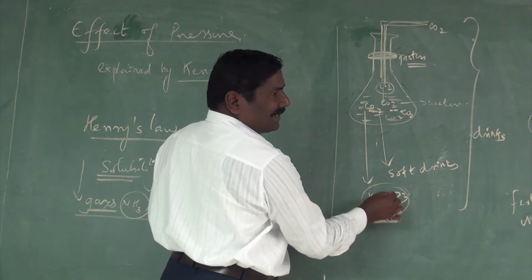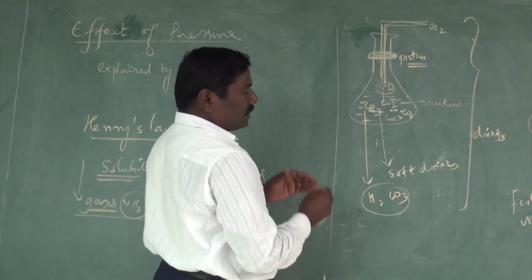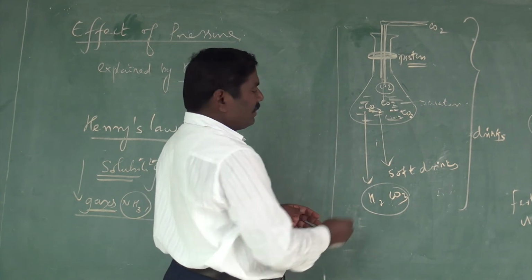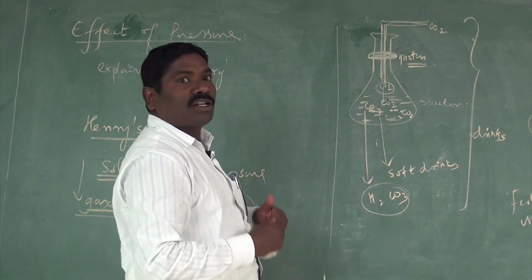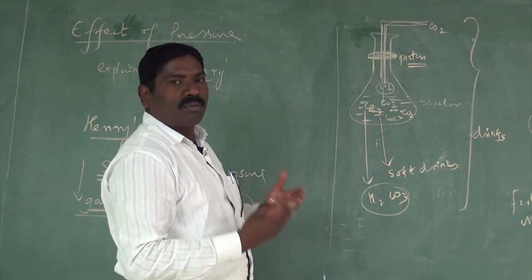This carbonic acid contains more oxygen. This more oxygen is used for the digestion of our food while you are eating spicy food, that is mutton and chicken.